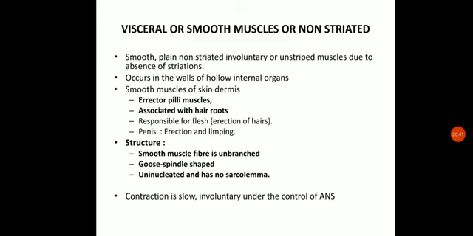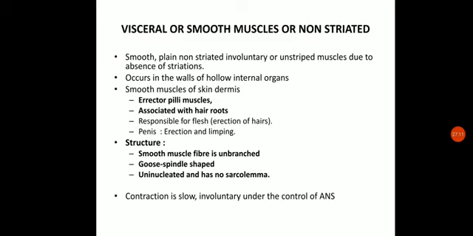Let us see why they are called smooth and why they are called non-striated. These are smooth, plain, and non-striated, involuntary in nature. It means we cannot decide their movement, whether it has to move or not. It is not under the control of our consciousness. They mainly occur in the walls of hollow internal organs like the alimentary canal, and the reproductive tract as well.